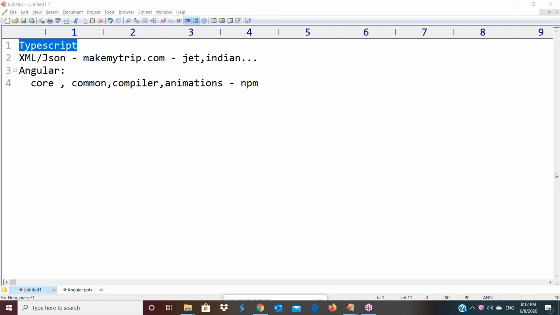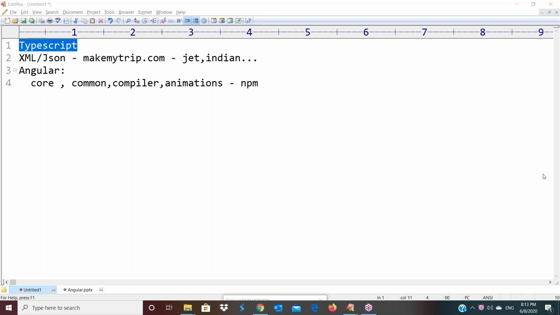Understanding? Yes, fine, but I'm planning to learn Angular and React. What is the difference between Angular and React? In Angular, two-way data binding is there. In React, only one-way data binding is there. First of all, what is data binding? That concept we should know. Then only can you understand what is one-way data binding and what is two-way data binding. No, I don't know. You don't know. That's why right now, if I explain the differences between these two, you cannot get clarity.